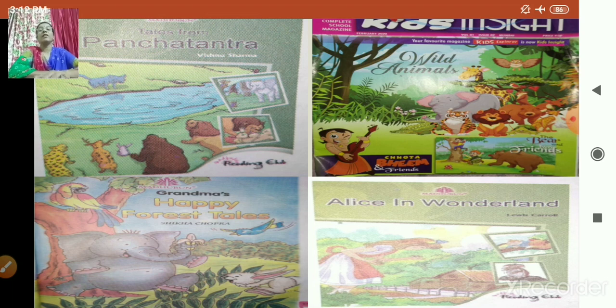Okay, so like Panchatantra, then Wild Animals, then Happy Forest Tales. Okay, then Alice in Wonderland. So seeing the cover page, we come to know what type of book it is. Understood?